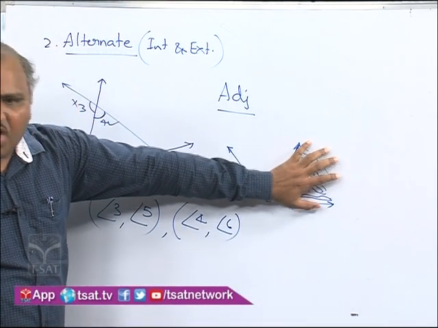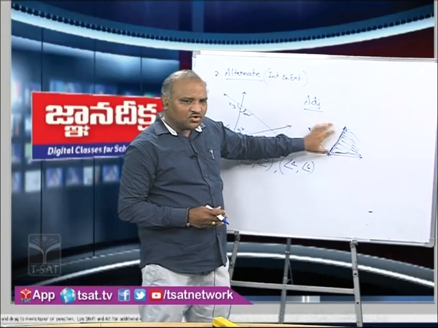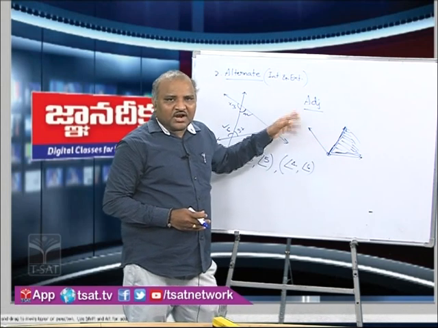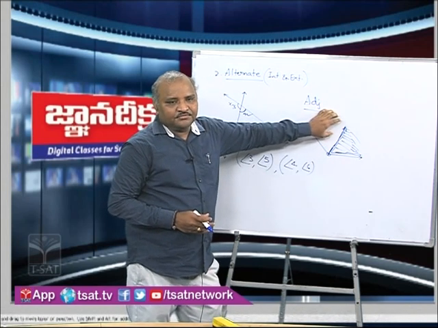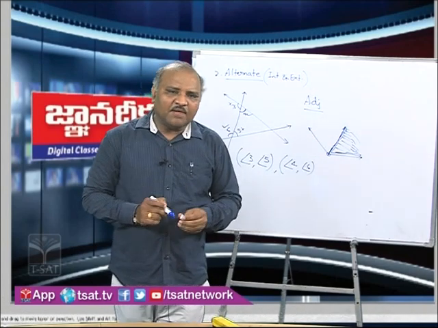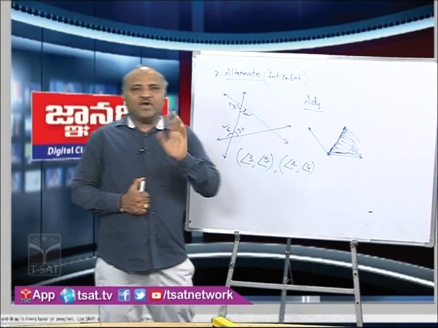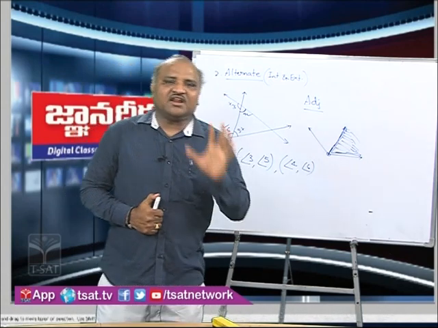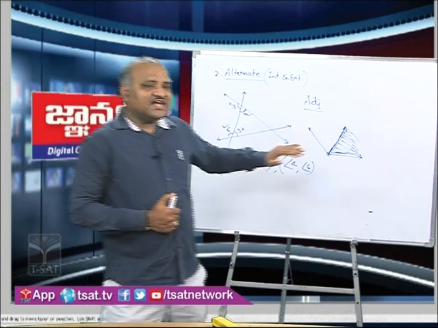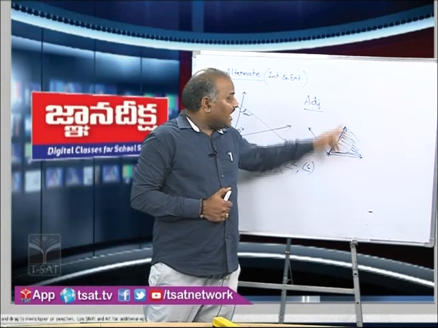This part is called the interior of this particular angle. And for the second angle also, these arms will not be included in the interior of the angle. In the previous class we already discussed interior and exterior of an angle. While discussing them, we discussed interior separately, exterior separately, and the angle separately.